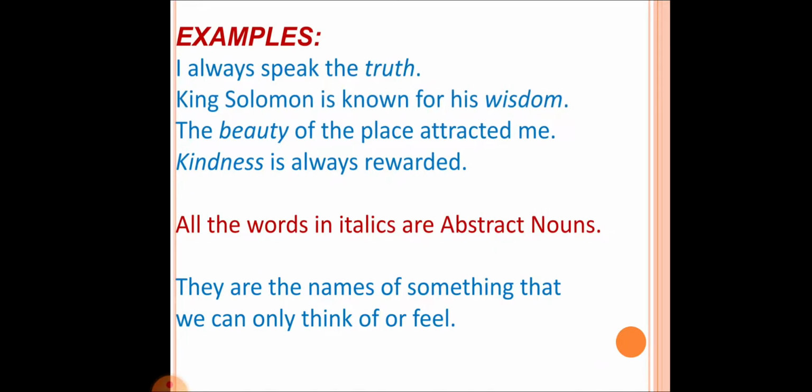Let us take a few examples. I always speak the truth. Here, truth is the word that shows quality, and so it is termed an abstract noun. King Solomon is known for his wisdom. Here, the word wisdom is used as an abstract noun. The beauty of the place attracted me. What is the noun here? Beauty.